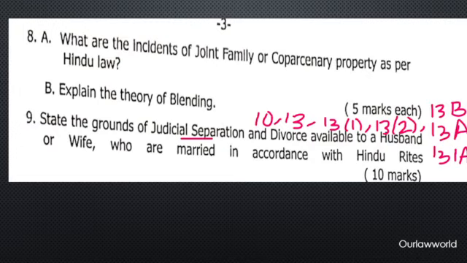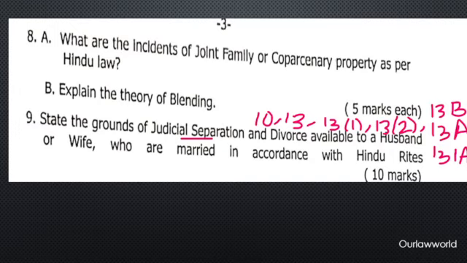So the next question for 10 marks: grounds of judicial separation and divorce available to the husband and wife. There are different grounds under different sections. First you will write what is a judicial separation and what is dissolution of marriage or divorce under section 10 and 13 respectively. And after that you will write grounds under 13(1), and separate wife grounds under 13(2) when she can avail divorce, and 13B for mutual consent, and 13A, 13(1)(a). So you will write everything.